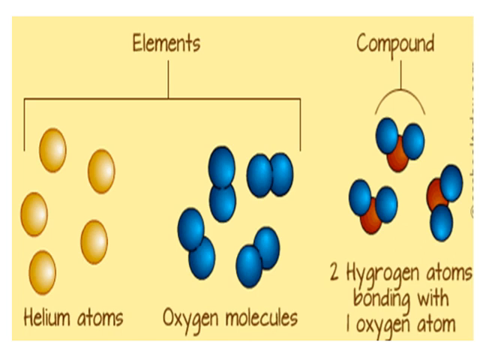Here are some pictures of elements and compounds, in which the helium atom is an unreactive element of the periodic table, or we can say an inert gas. So helium atoms always stay as a single atom. In oxygen molecules, two oxygen atoms combine together to form a molecule called an oxygen molecule, because they are highly reactive and cannot stay as a single atom. Just like this, sulfur forms its molecules by the combination of 8 sulfur atoms, as S8.